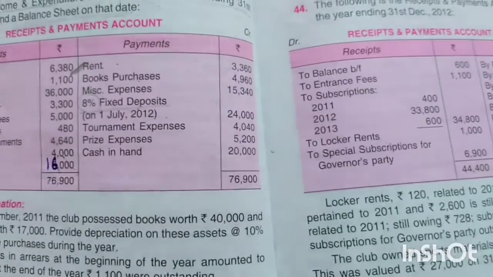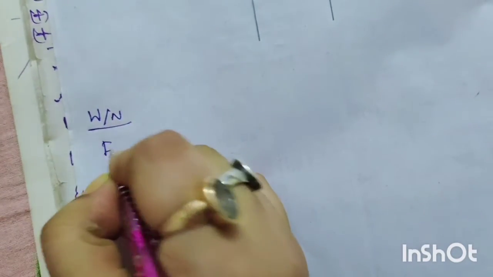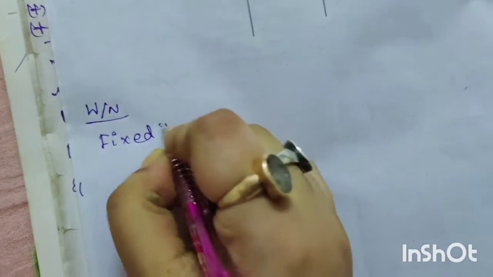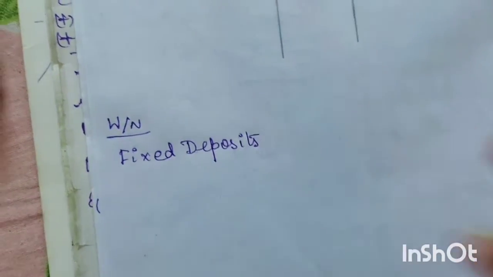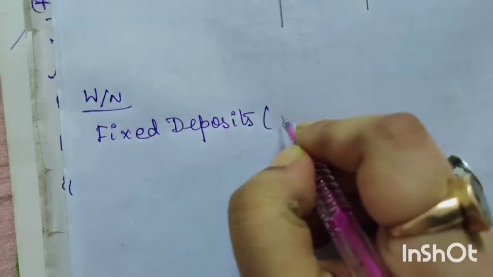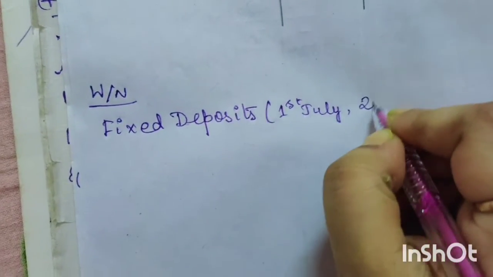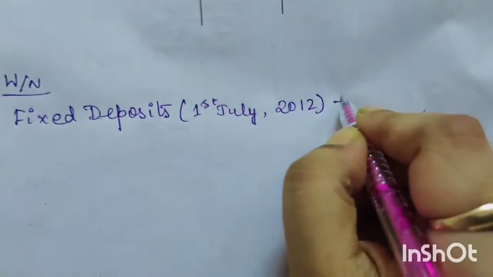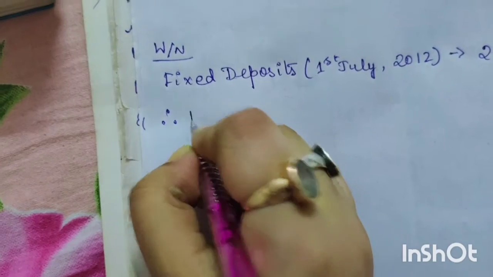Now we need to do a working note for this. See here, I'm doing the working note. Working note, fixed deposit. When we had made the fixed deposit on 1st July 2012, the amount is 24,000. That means what is going to be the interest?